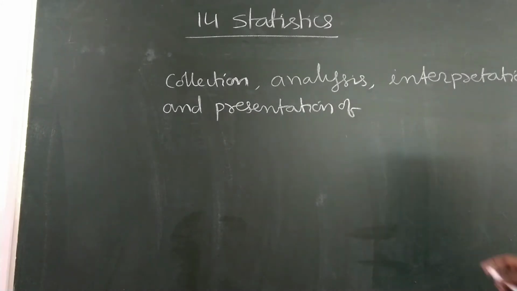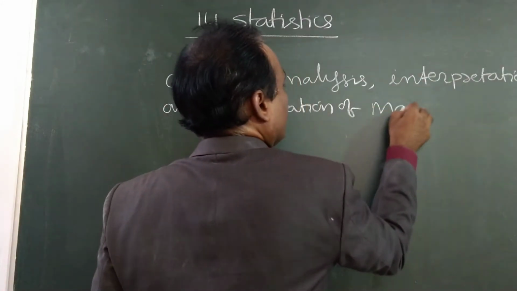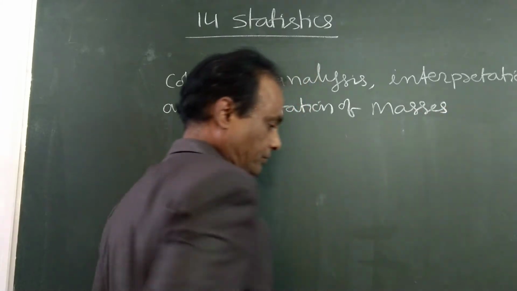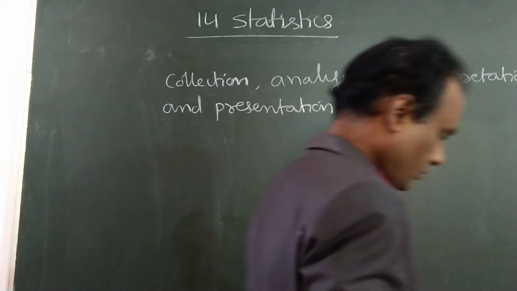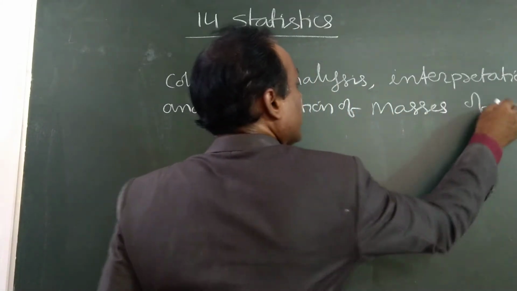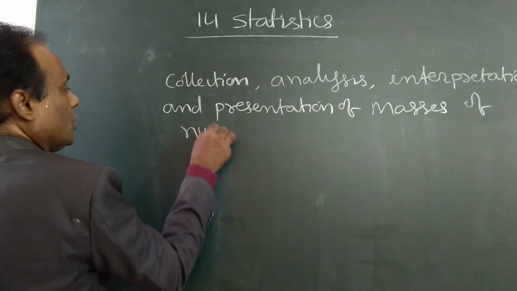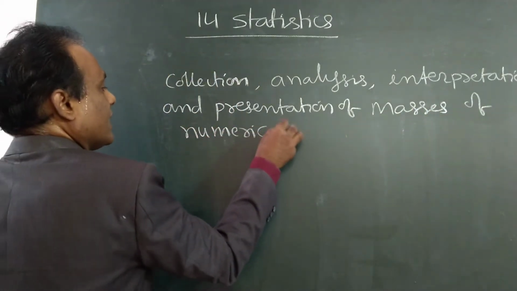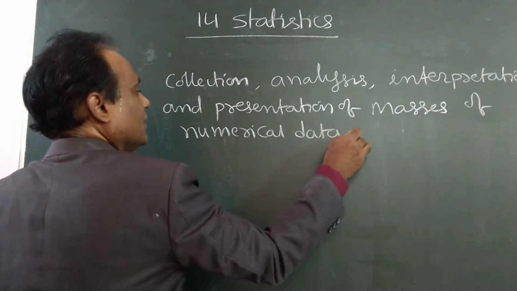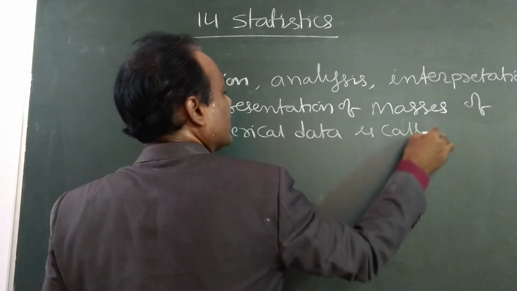Write down, there is a small disturbance. Presentation of masses of numerical data. Of numerical data, numbers only, is called statistics.